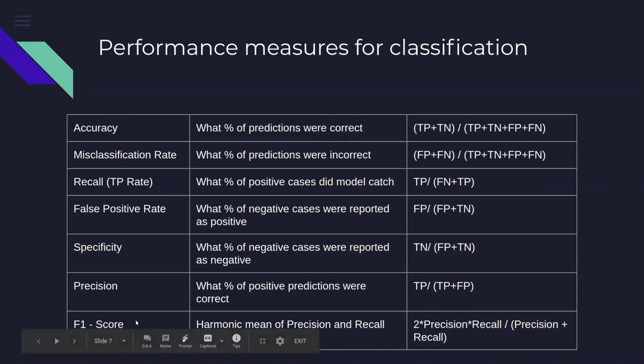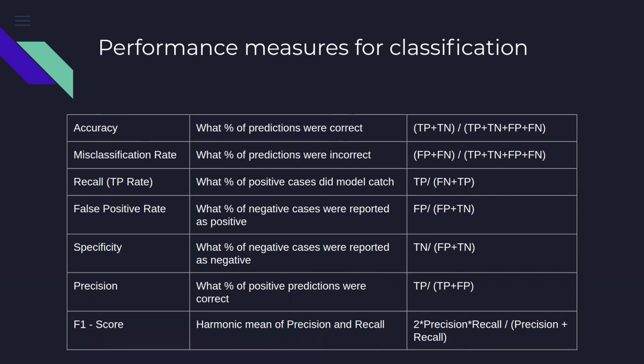We take the harmonic mean and we call that the F1 score. This harmonic mean is we take precision, we take recall, and we multiply that by 2. So 2 into precision into recall, and we divide that by precision plus recall. This is called the harmonic mean. So in some cases, we'll take the F1 score.